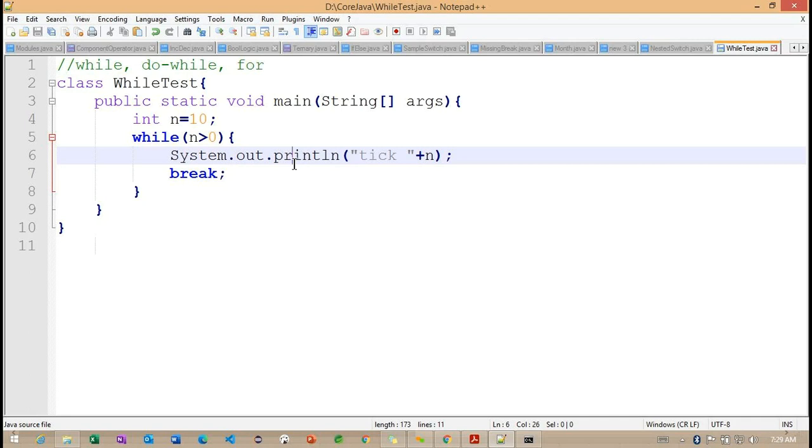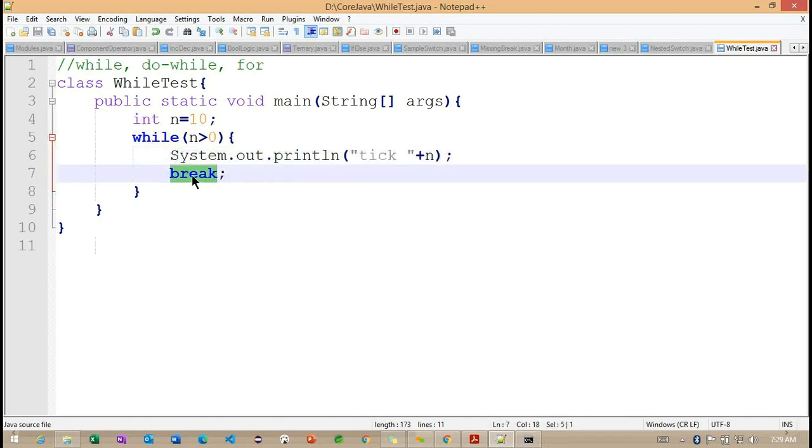Okay, if I'm going to decrease this particular n value, what happens internally? Getting the point. So instead of using this particular break, if I'm trying to check with this particular n minus minus.